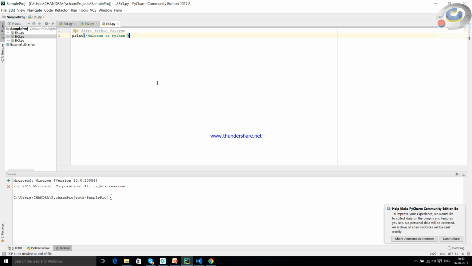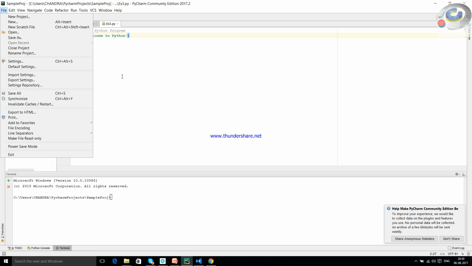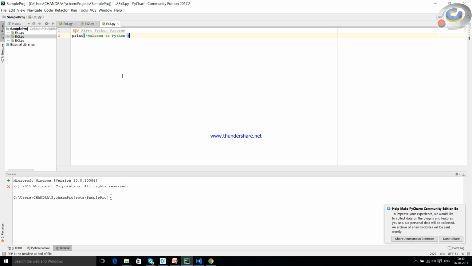directly. Now, when we write this Python code and when we save this, you can as well do it with Control S. Control S does the saving mode. And now I'm into the terminal mode of the PyCharm. So in order to run the Python code, Python followed by ex3.py. Once it does, there it is. Welcome to Python is gone. So that means we are just using a command called python ex3.py.